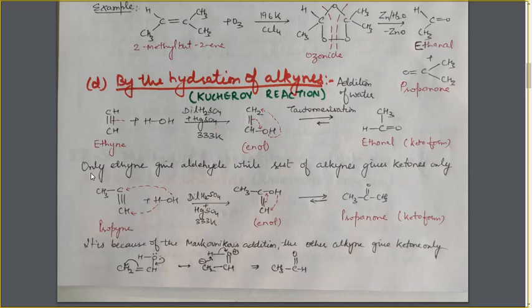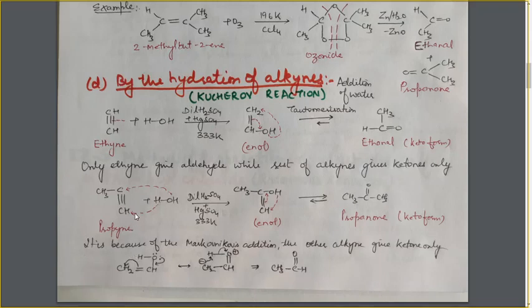Here it is written, only ethyne gives aldehyde while the rest of the alkynes give ketone. Now the question arises, why? इथाइन ही आपको एल्डिहाइड देगा, बाकी जितने भी अल्काइंस हैं वो सारे के सारे कीटोन देंगे, चाहे वो 3 कार्बन के साथ हो चाहे वो 4 कार्बन के साथ हो, they will always give us the ketones. Why is this so?